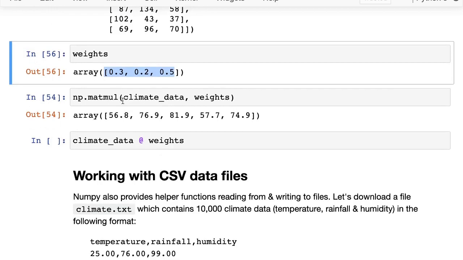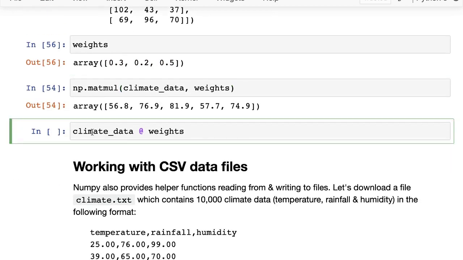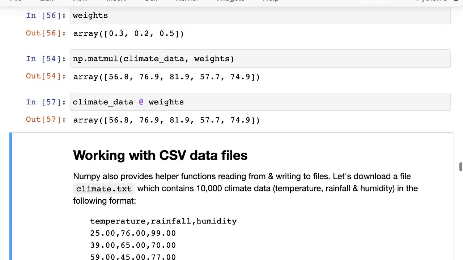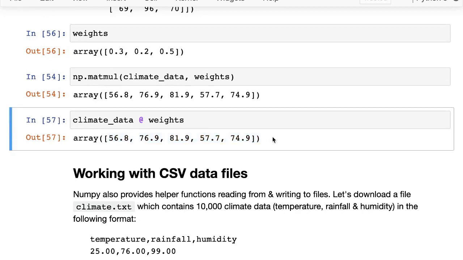Another way to do the matrix multiplication is to simply use the @ character. The @ character represents matrix multiplication in NumPy. So we do the same thing, climate data @ weights, and we get back the same results. Now that's pretty convenient. We've taken all our data and all our operations and reduced them down to a single line of code for the entire data set.